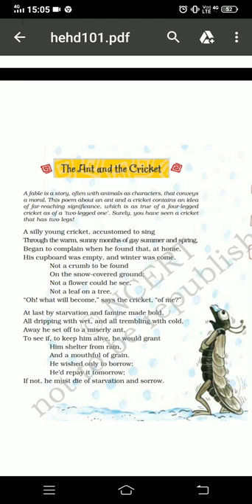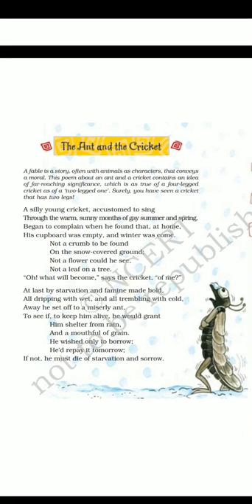That circumstance made him bold, and he decided that he would go to a miserly ant. Miser means mean, a mean ant. So he decided to go to the miserly ant so that he could borrow food and get shelter.